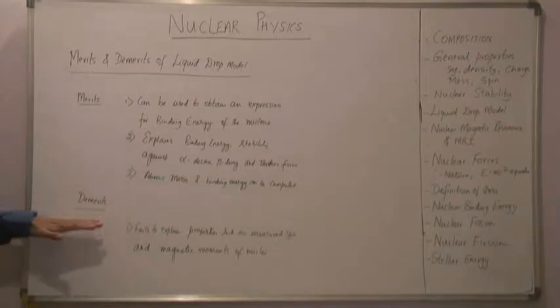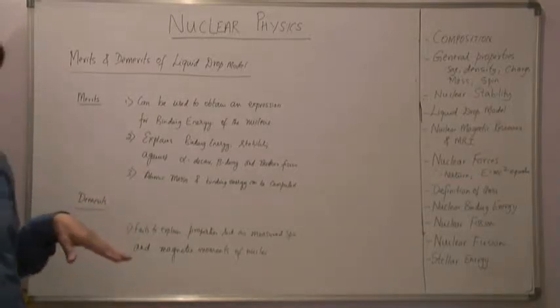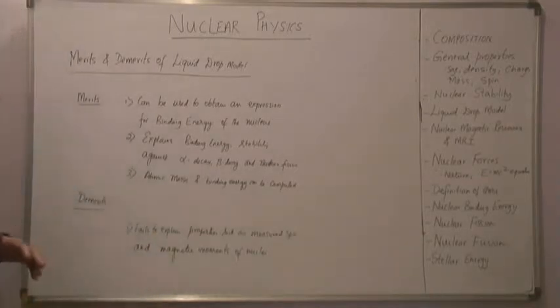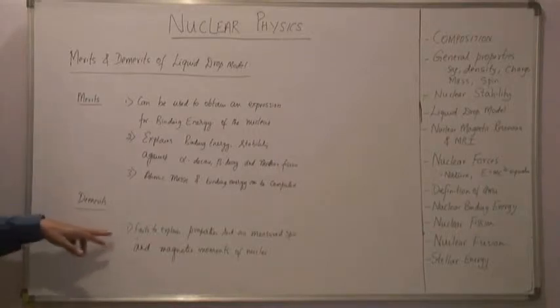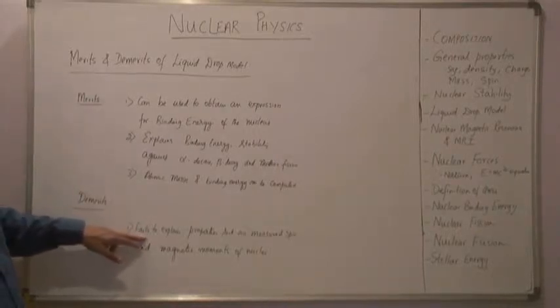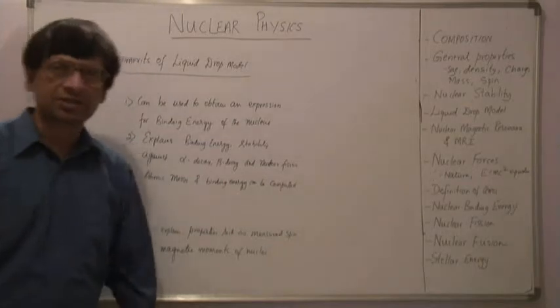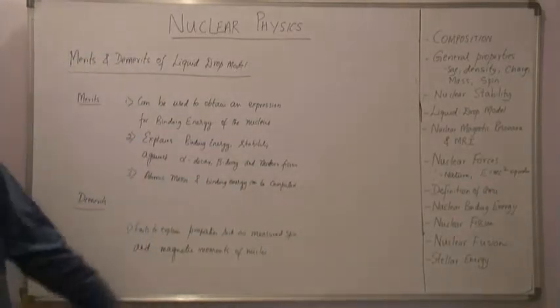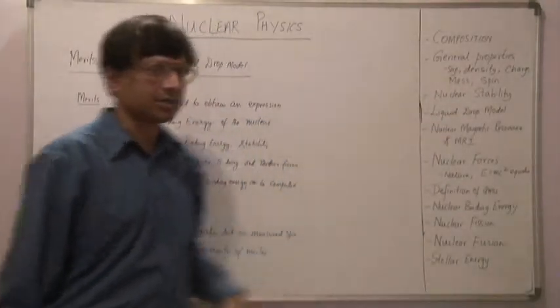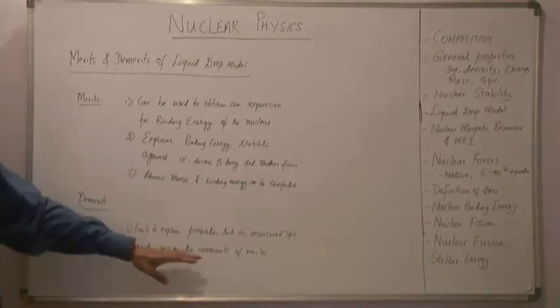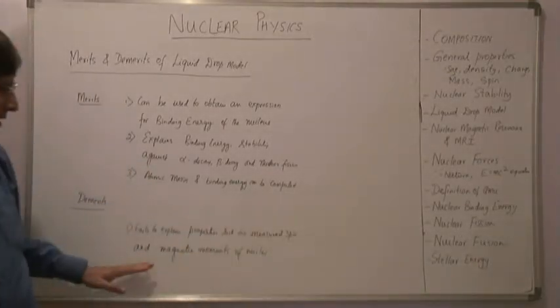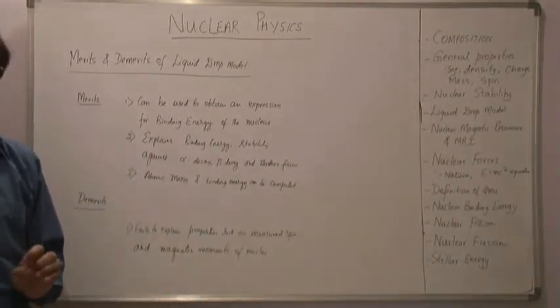Now let us look at the demerits of the liquid drop model, where exactly it fails to explain the known experimental results. The liquid drop model fails to explain properties such as the measured spin. Remember we talked about the spin of a nucleus. The liquid drop model fails to explain the measured spin and magnetic moments of the nuclei.